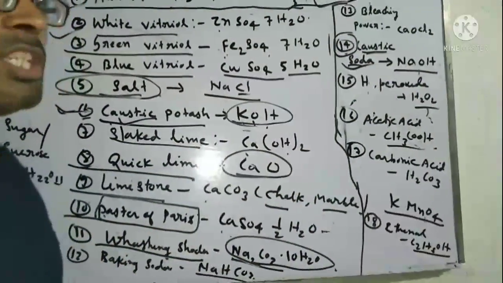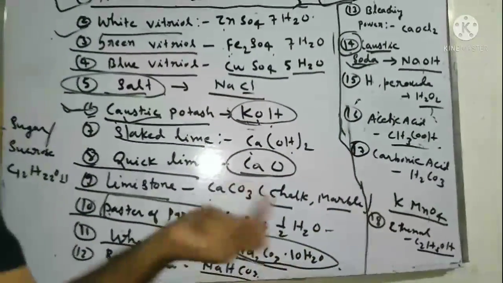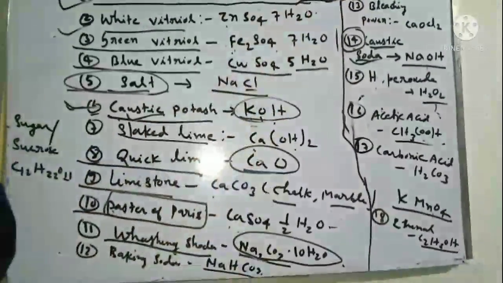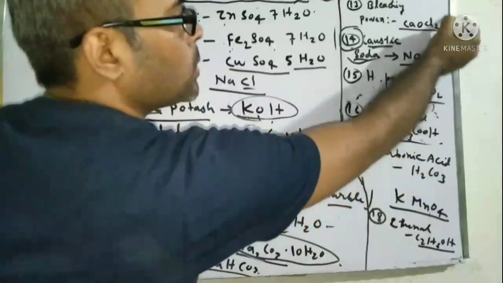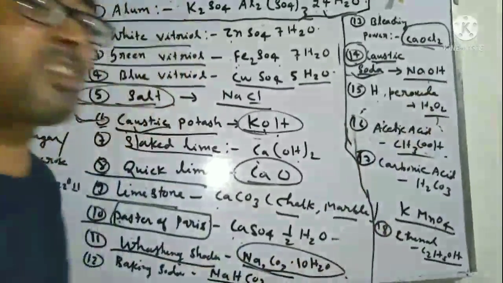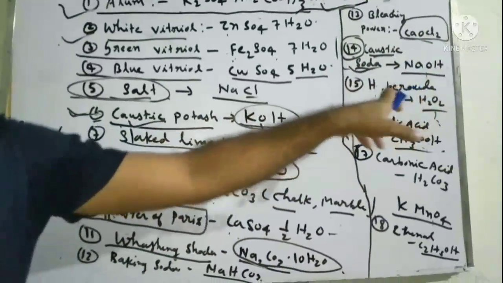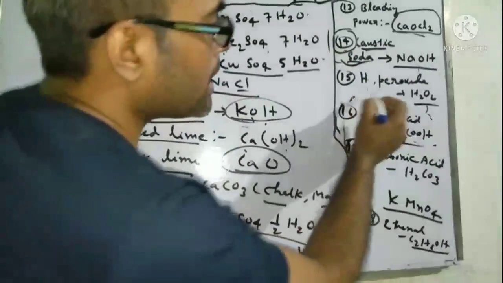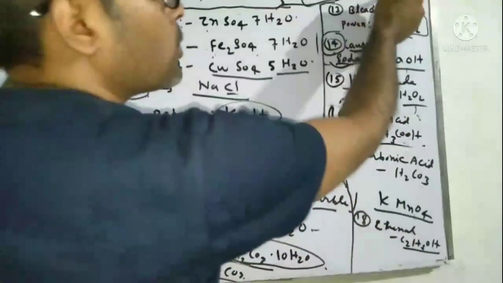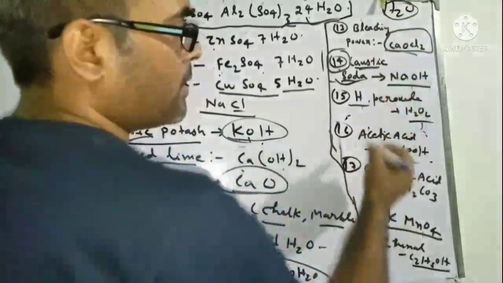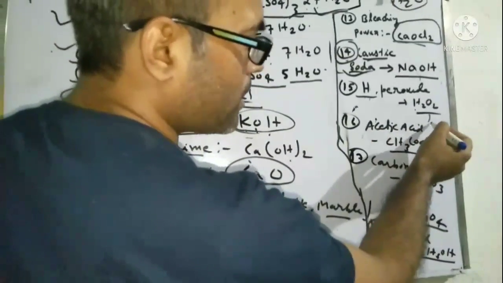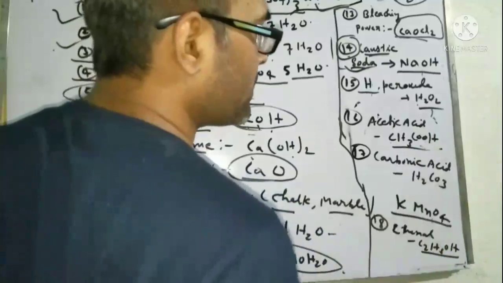Bleaching powder is used everywhere, killing our insects. That's why bleaching powder is so important. It is CaOCl2. Caustic soda I have already discussed, that is sodium hydroxide. Next one, hydrogen peroxide. You know H2O is water, but hydrogen peroxide is H2O2. Acetic acid, that is vinegar, also known as CH3COOH.